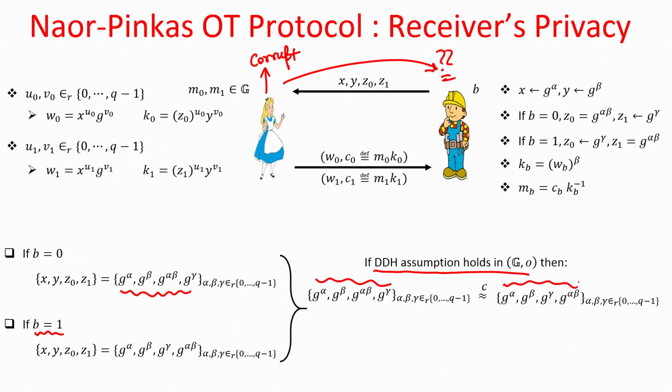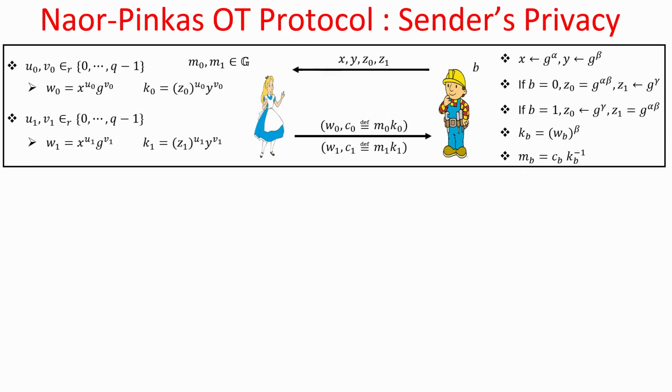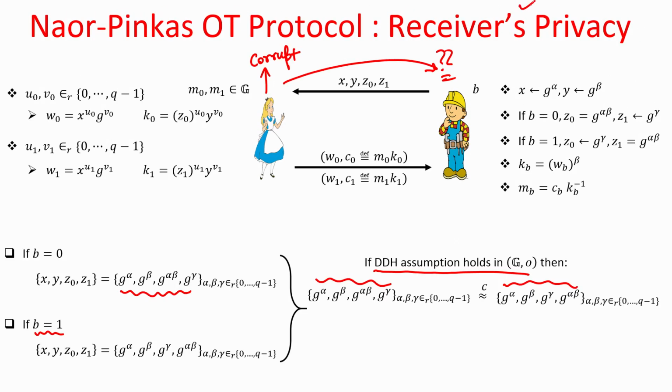Because if in polynomial amount of time Alice can figure out the type of x, y, z naught and z1 she has seen, then Alice can be used to solve the variant of the DDH problem, which is a contradiction to the assumption that the variant of the DDH problem is difficult to solve in the group. So, that ensures receiver's privacy. That means, a computationally bounded, polynomial time Alice or corrupt sender does not learn anything about Bob's choice bit.